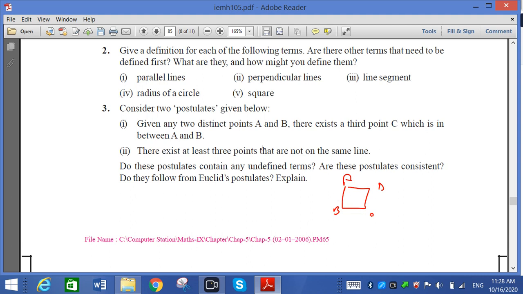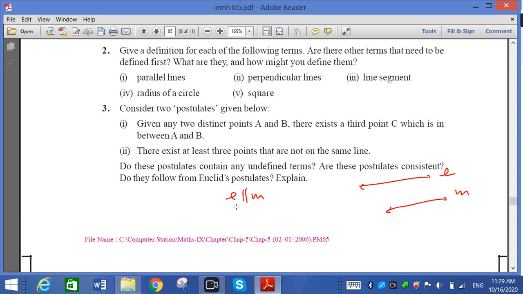Then we can give the definition of square. So now we have to describe the definition of it. Parallel lines: you will see the two parallel lines we can draw here. The distance between them is always equal. No distance change forever. So two lines L and M, L parallel to M. Two lines L and M in a plane are said to be parallel if they have no common point, and we can say L parallel to M. That is a definition of parallel lines.